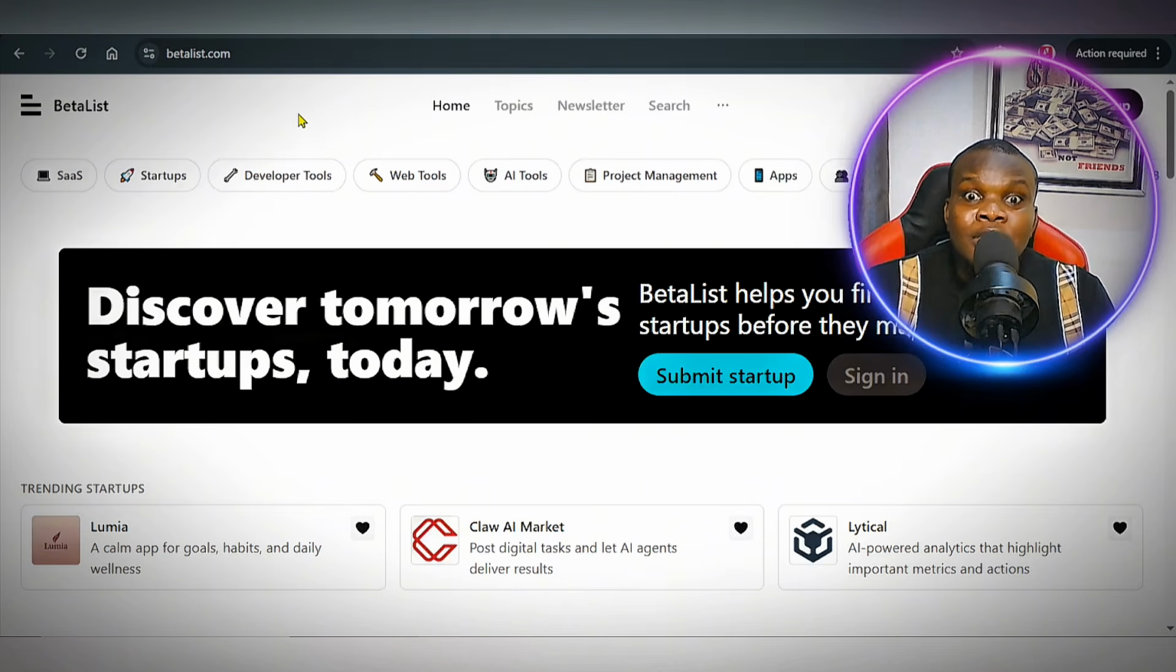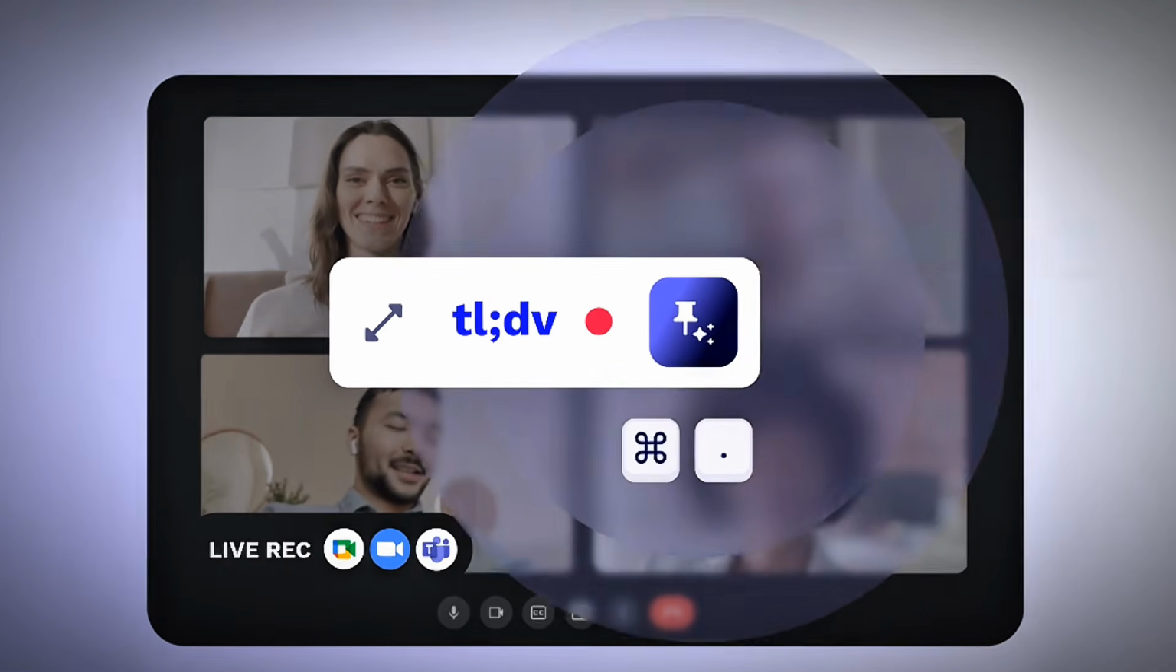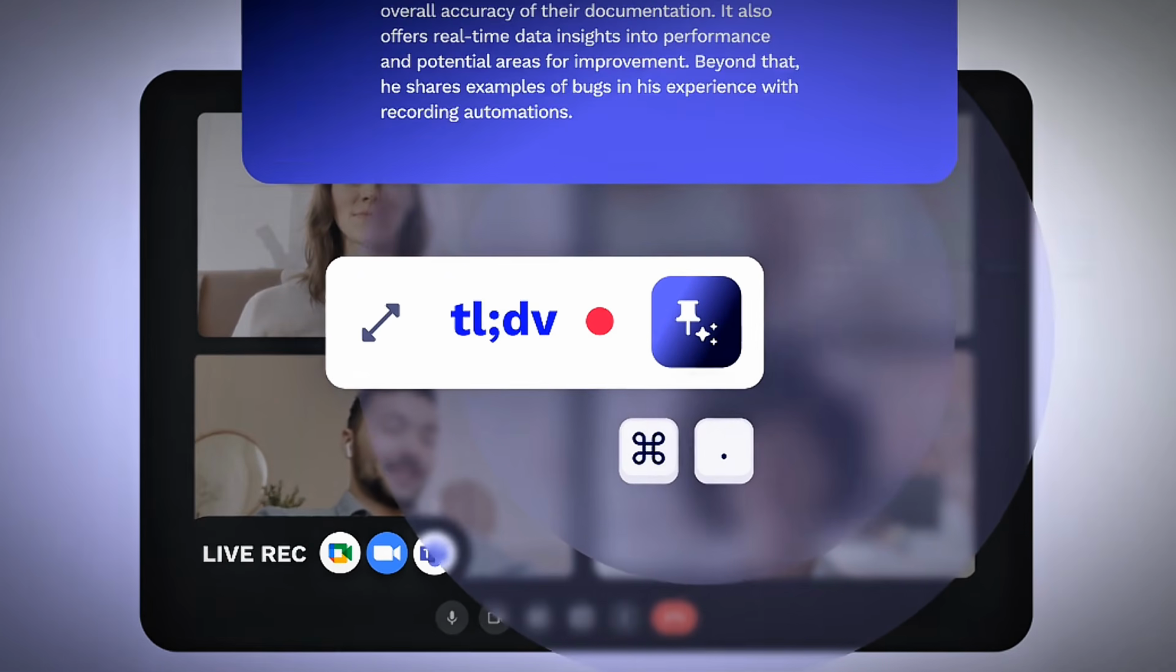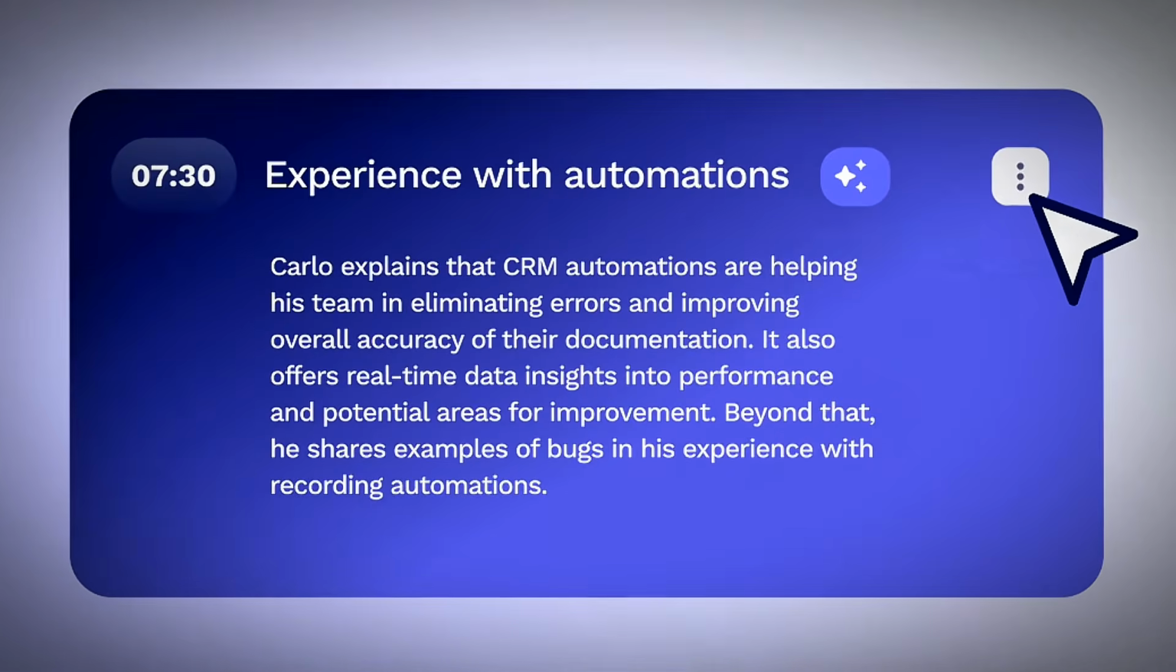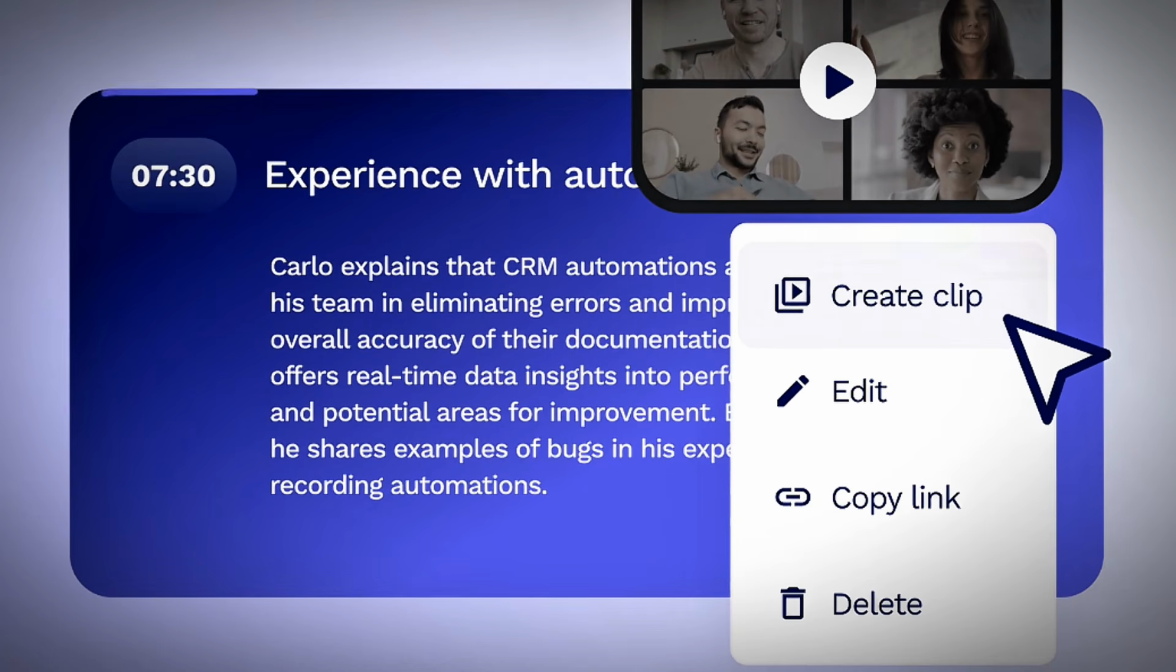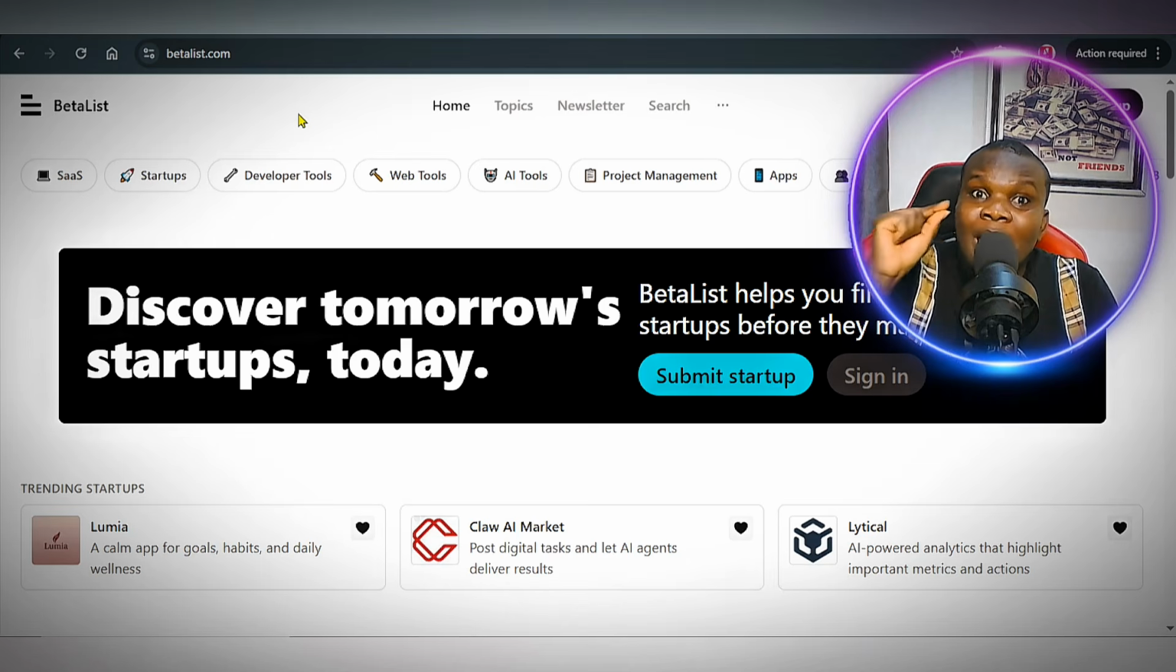This is a platform just like a blogging platform, but more like a community, a marketplace where you can share your digital product, your startup, your development tools, your web tools, your AI tools, your project management tools, your application. You can promote your AdMob app on this platform. You can promote your blog website. So long as your product is online and live, you can promote it on this platform.